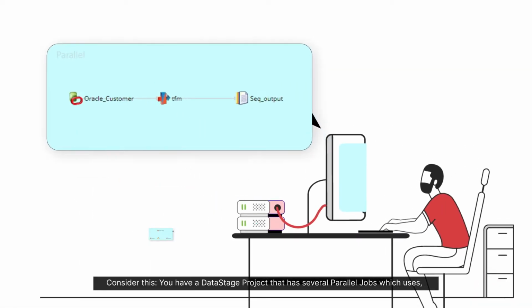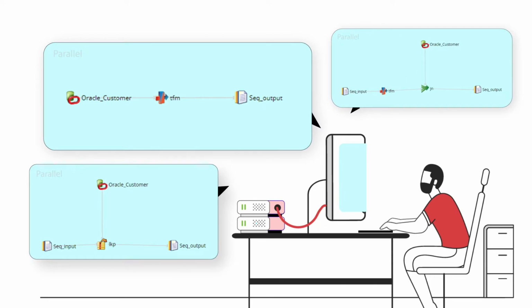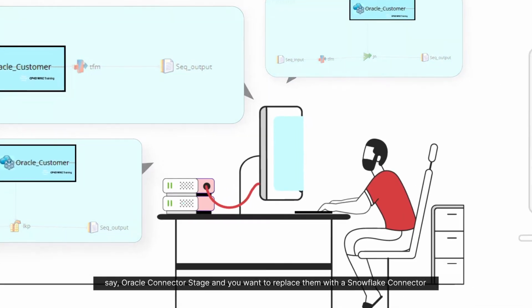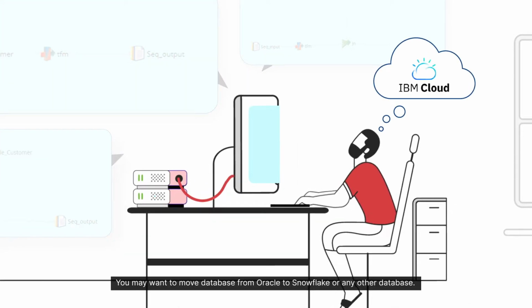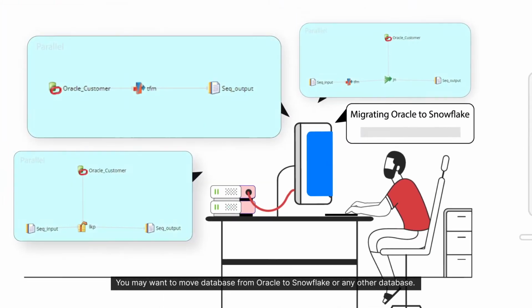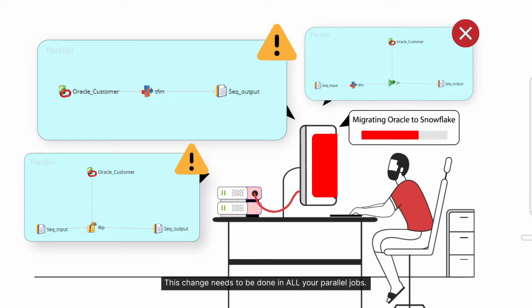Consider this. You have a DataStage project that uses several parallel jobs which use, say, Oracle Connector, and you want to replace them with a Snowflake Connector. Why would you want to do that? You may want to move database from Oracle to Snowflake or any other database. This change needs to be done in all your parallel jobs.